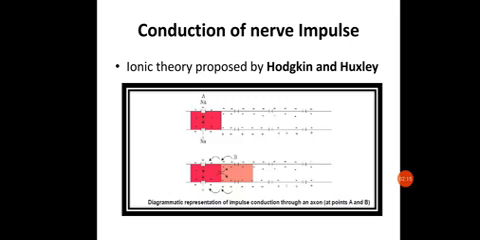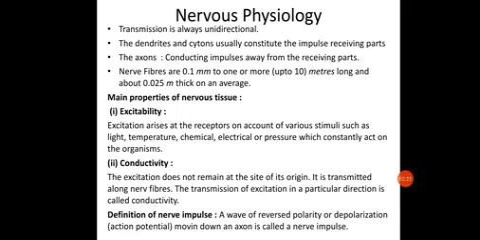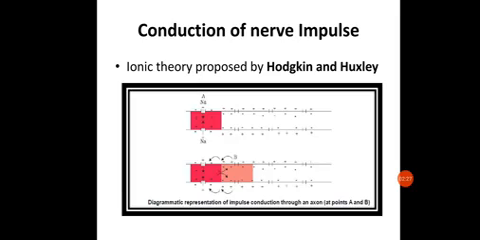Now the dendrites and cytone usually constitute the impulse receiving part. We have seen what the dendrites are, right? So the dendrites and cytone will be receiving the impulse. You should know that the dendrites and cytone receive the neuron impulse, and this will be transferred to the next neurons through the axon terminal. So the dendrites receive it, it reaches the cytone, and then through the axon it will be transmitted to the next neuron, which is adjacent to that.